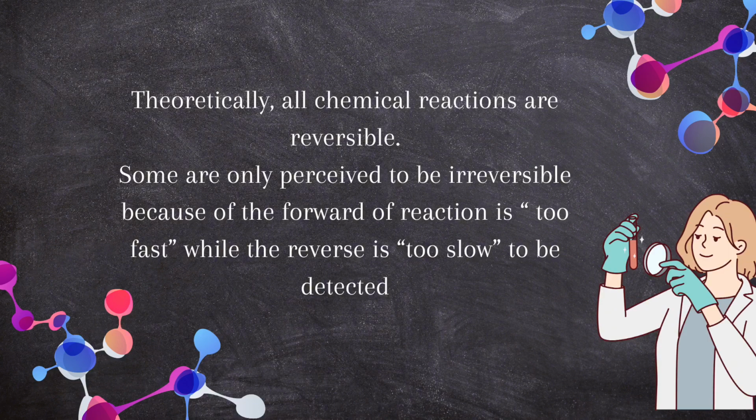Some are only perceived to be irreversible because the forward reaction is too fast while the reverse is too slow to be detected. In such cases, although the reaction only attains near completion, it is practically assumed to proceed in the forward direction. Other reactions are easy to observe and describe as reversible because they have an appreciable rate of reverse reaction. This type of reaction does not go to completion. Instead, both forward and reverse reactions occur at equally significant rates.